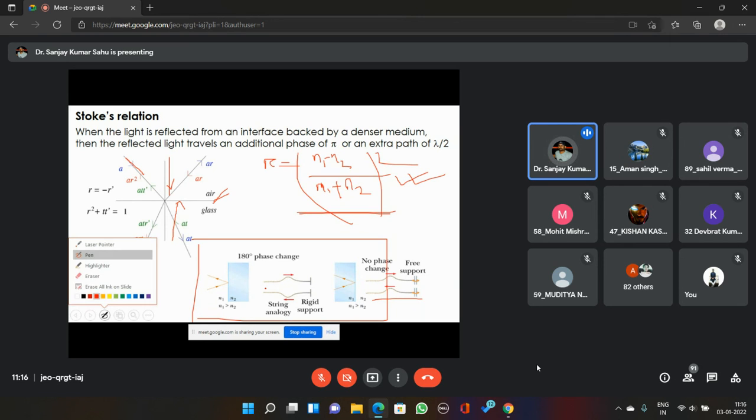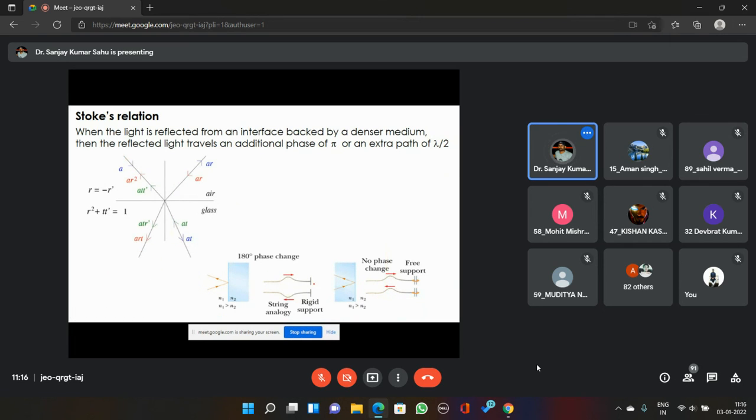Now, using this fact, it can be shown quite easily that if the reflection coefficient of the interface while light is traveling from air to glass is r, and the reflection coefficient of the interface while light is incident from glass to air is r prime, then we can say that r equals minus r prime.